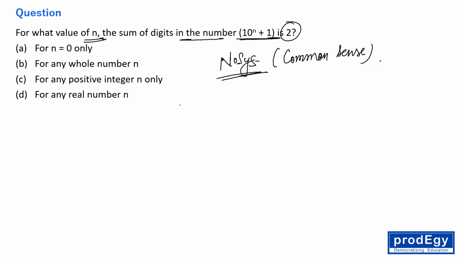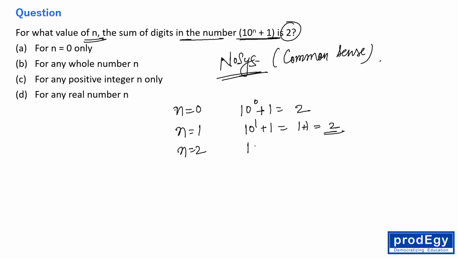So n can be 0 also, right? Because 10 to the power 0 plus 1 is 1 plus 1, which is 2. n can be 1 also. 10 to the power 1 plus 1 is 10 plus 1, 11. So the sum of the digits of 11 is 2, right? n can be 2 also, which is what? 10 to the power 2, which is 100. 100 plus 1 is 101. So 101, the sum of digits 1 plus 0 plus 1 is actually 2, right?